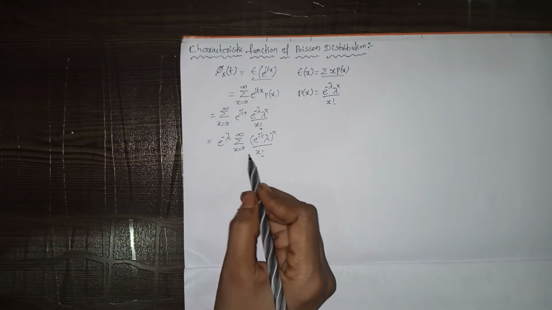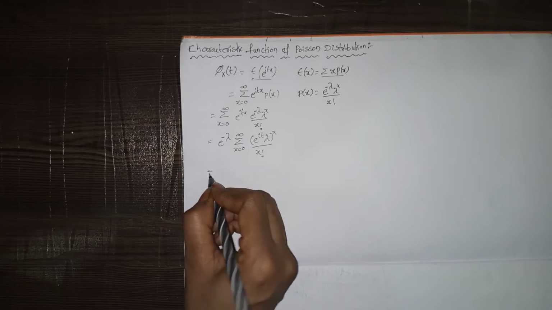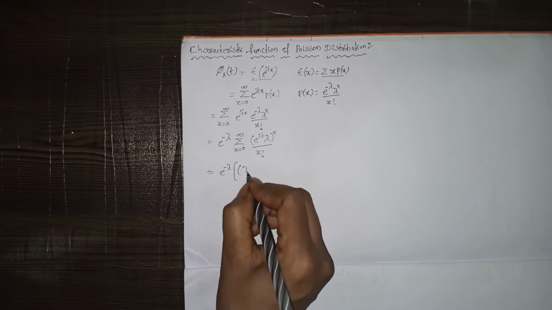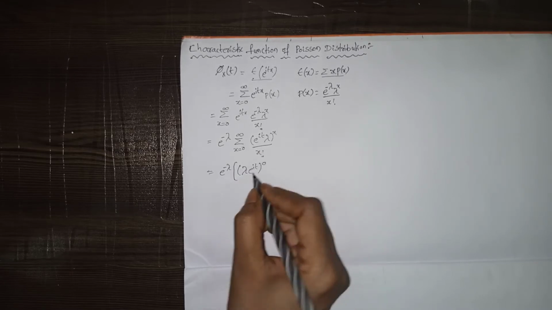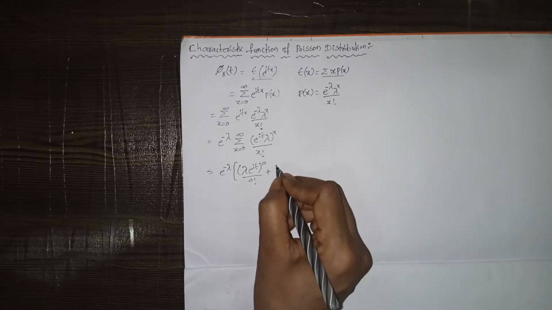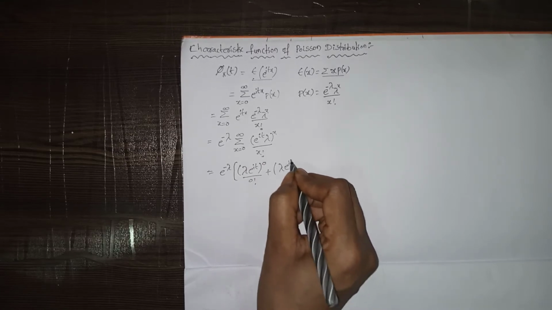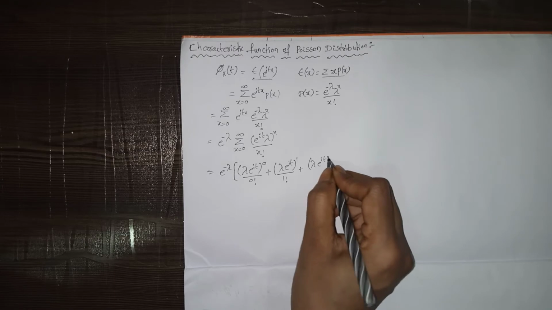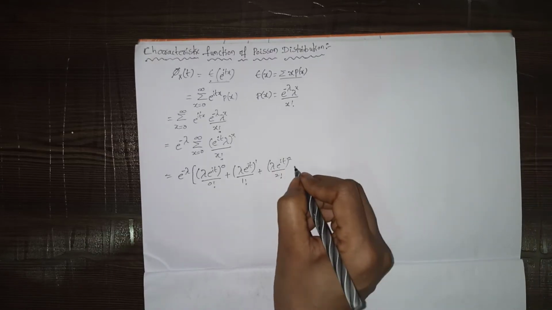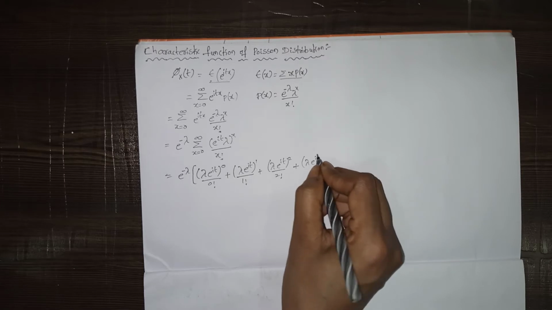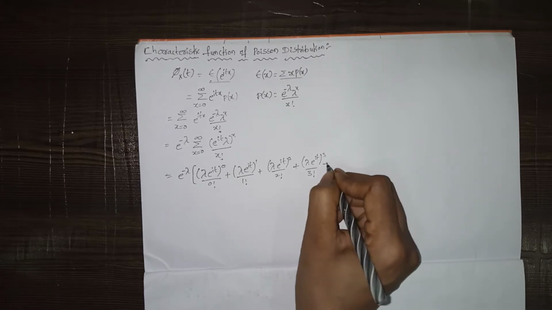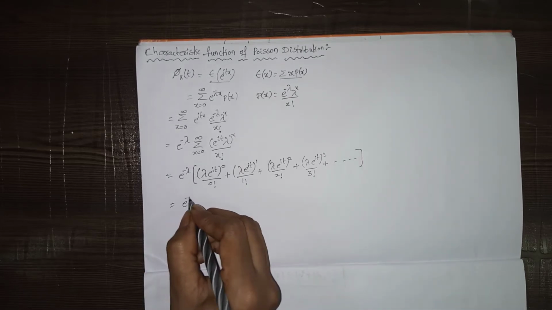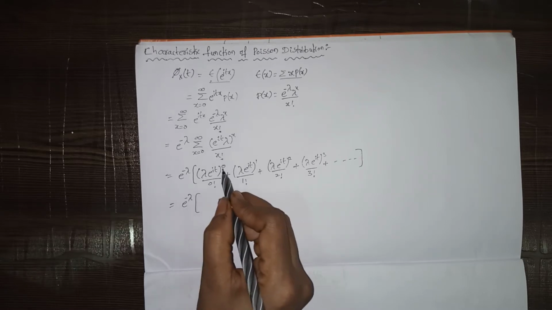Now we'll substitute x values by removing this summation: e power minus lambda into (lambda e power i t) whole power 0 by 0 factorial, plus lambda e power i t whole power 1 by 1 factorial, plus lambda e power i t whole square by 2 factorial, plus lambda e power i t whole cube by 3 factorial, and so on up to infinity.